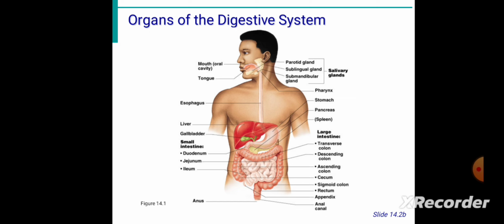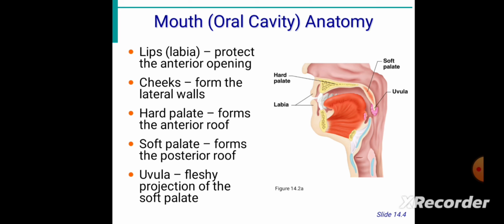Okay, so now let's discuss the anatomy of the mouth. Specifically this is known as the oral cavity, and if you divide these parts anatomically, first come the lips, known as labia, which help in protection of the anterior opening. You can clearly see the lips over here, there are two labia. Then the cheeks, which form the lateral wall. Then the hard palate, which forms the anterior roof, and the soft palate, which forms the posterior roof. There are two roofs over here, anterior and posterior, formed by the hard palate and soft palate.